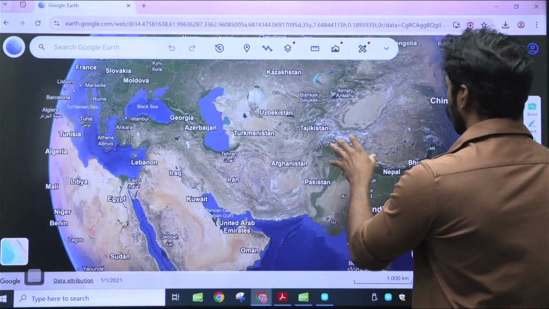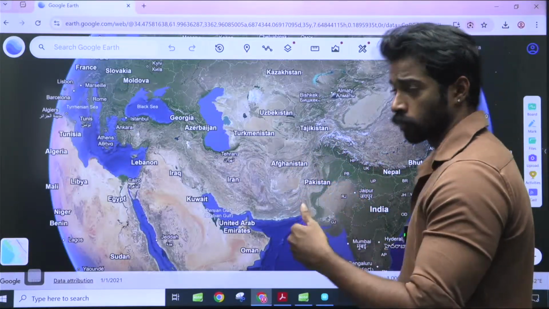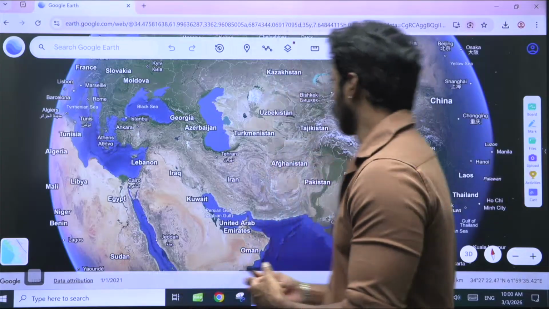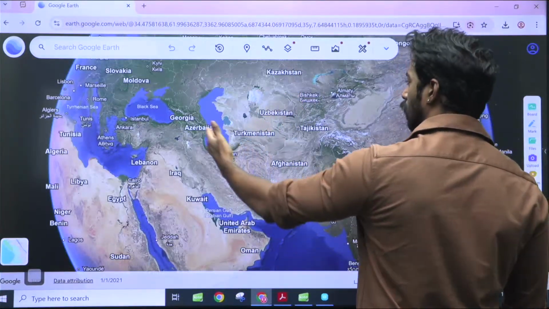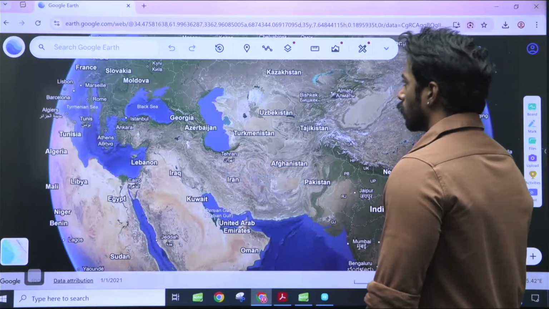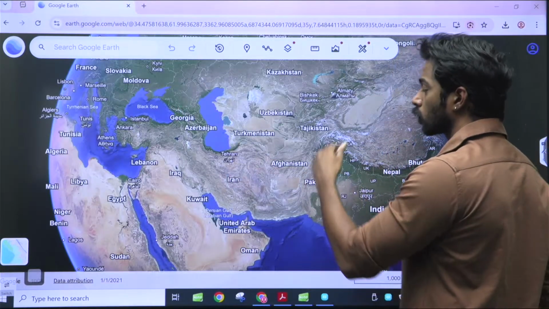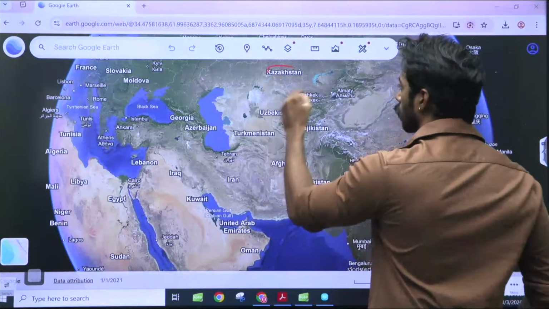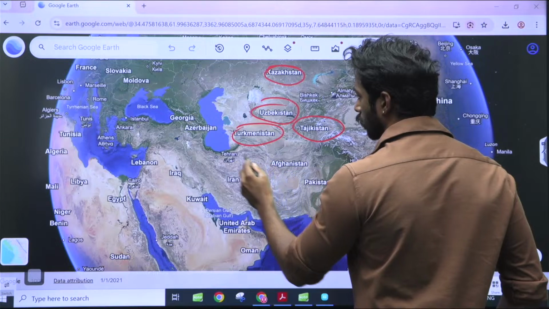UPSC might ask which of the following are West Asian nations. It might give you options like Kazakhstan, Uzbekistan, Turkmenistan, Azerbaijan, Georgia. Then you need to understand that certain countries do not come under West Asian nations. Those are Kazakhstan, Uzbekistan, Turkmenistan, Tajikistan.